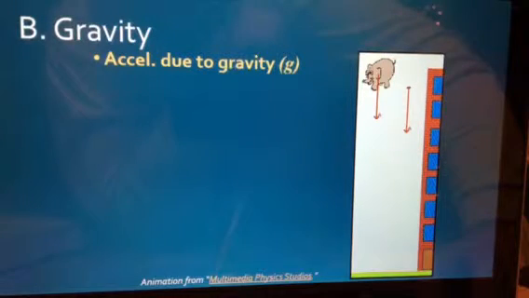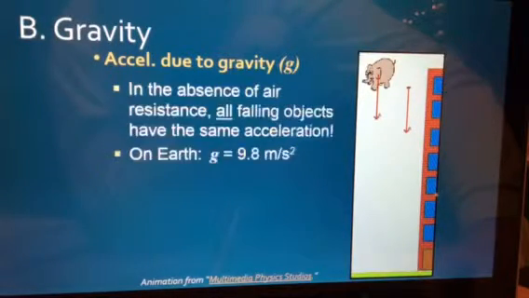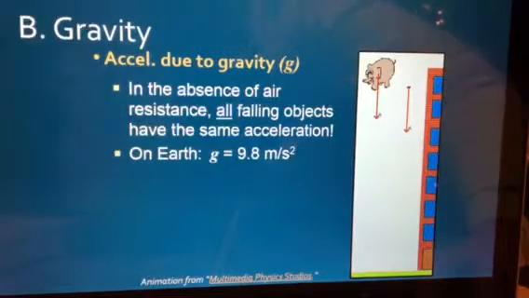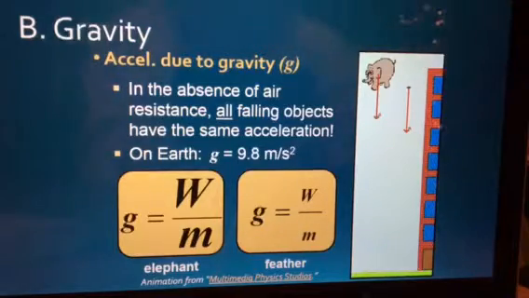And so, gravity due to acceleration. We have an elephant here and a little bug, and they're both dropping. Which one is going to hit the ground first, the elephant or the bug? They're dropping from the same height. Well, they're both falling with the same acceleration rate of 9.81 meters per second squared.